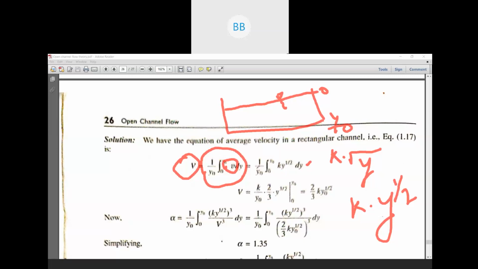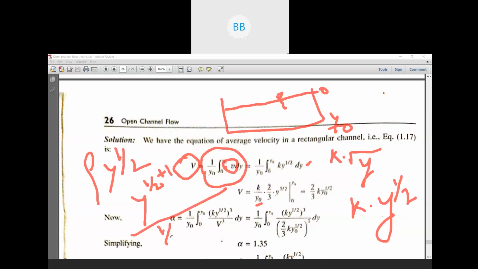That is why k by y naught. Then integration of y to the power half, plus 1 divided by half plus 1. So what will be y to the power 3 by 2 divided by 3 by 2. If you bring this out, it will be reverse, 2 by 3.